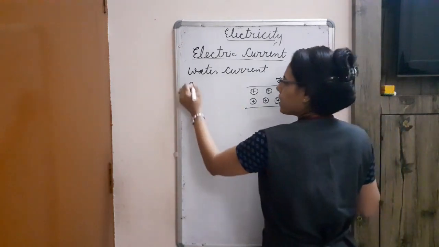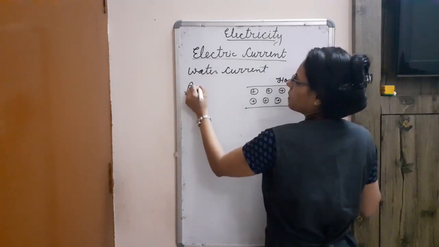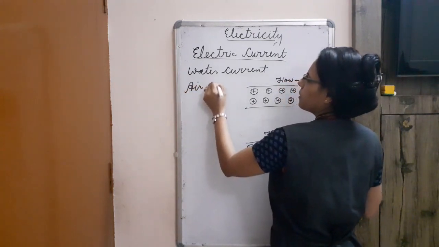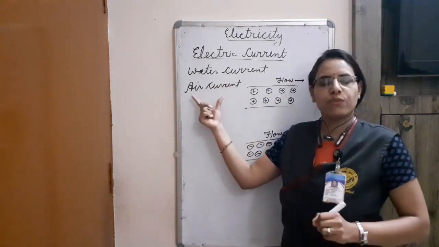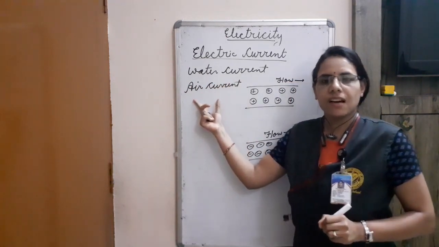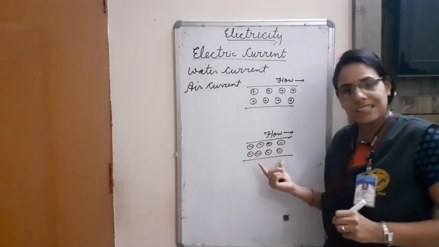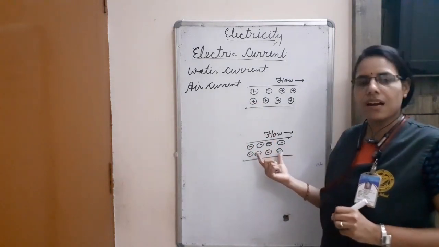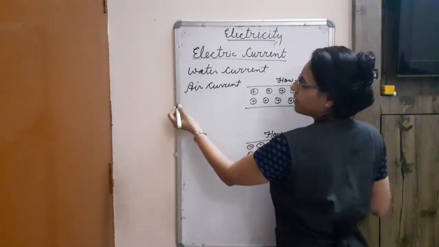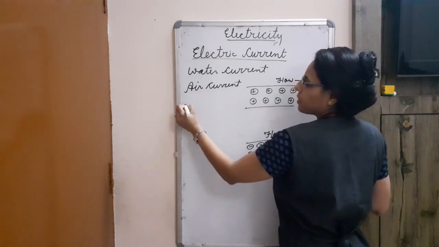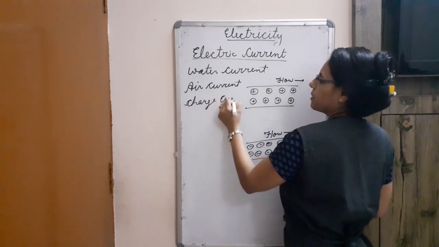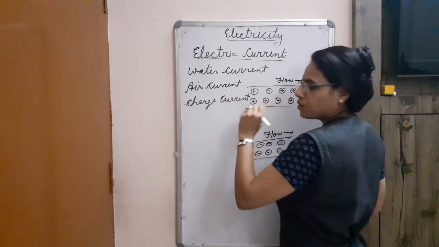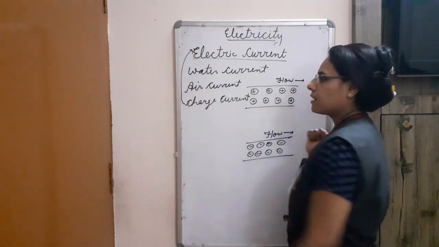Second thing, if I am writing here air current, it means flow of air. In the same way, we can see here the flow of charge. So we can write here, it is a charge current, which is also known as electric current.